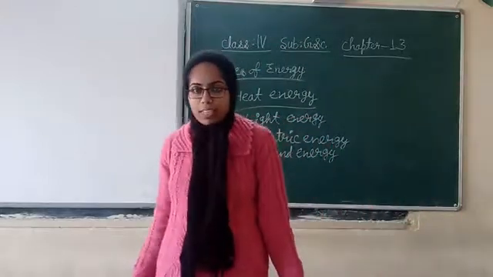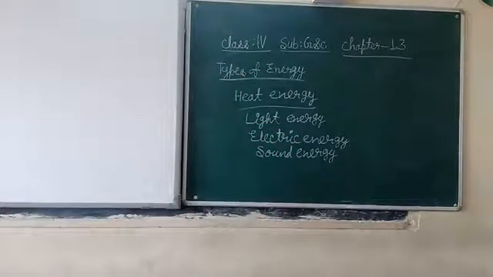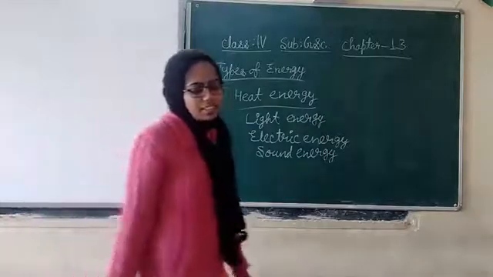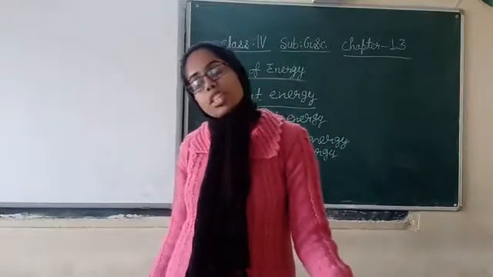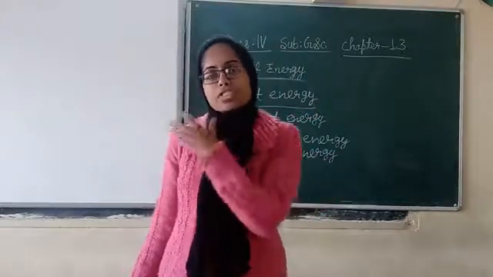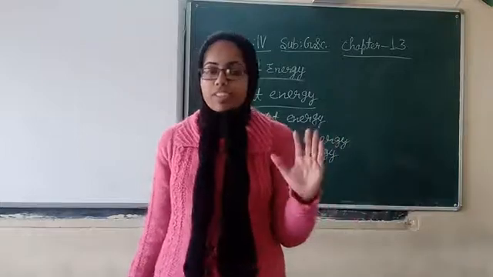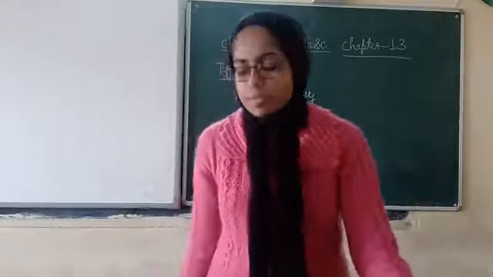One example I will explain to you. Electric energy in an electric lamp changes into heat energy. First of all, it changes into heat energy, then to light energy. The energy of the running water in a river is changed into electric energy. The electric energy in an electric lamp is changed into which energy? Light energy. Similarly, the energy of running water in a river is changed into electric energy. Okay, this is about the types of energy.